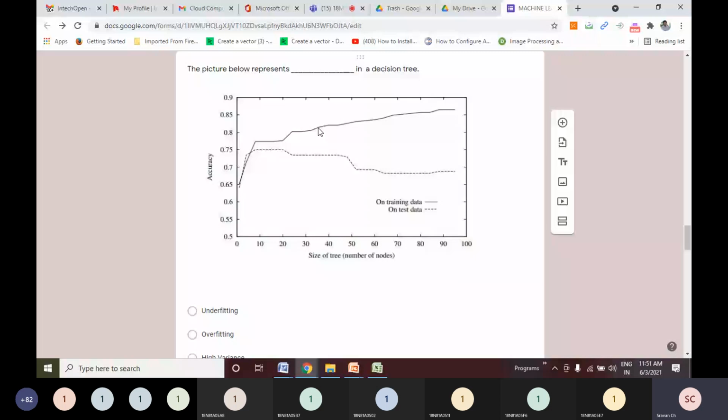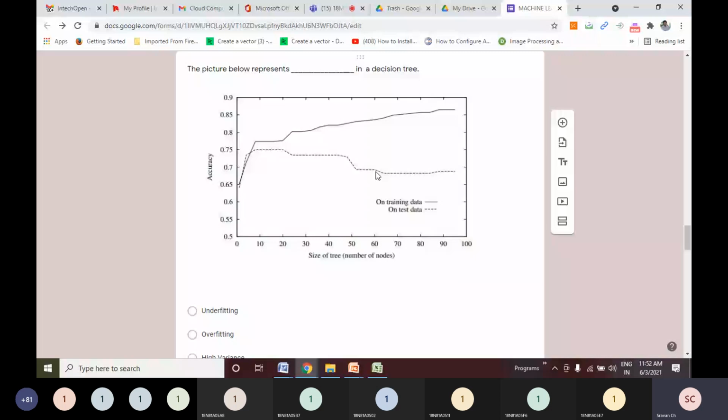Whereas on test data, the dotted line, accuracy is decreasing after a particular point. If this happens, it happens only in overfitting, my dear friends. While discussing issues in decision tree learning, this diagram was shown in our class, from the soft copy of the textbook. So the answer is that this represents overfitting.